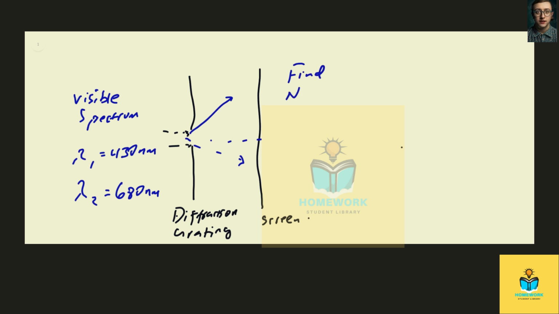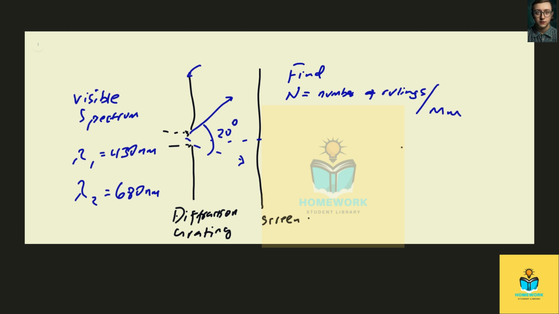Find n, which is the number of rulings in this case, per millimeter of the grating. This is the grating that will spread out through an angle of 20 degrees. That's the angle we're dealing with.